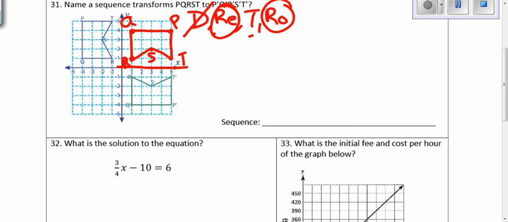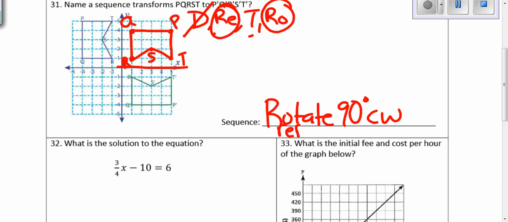So that was our sequence. It had to rotate 90 degrees clockwise and then reflect over the x-axis.